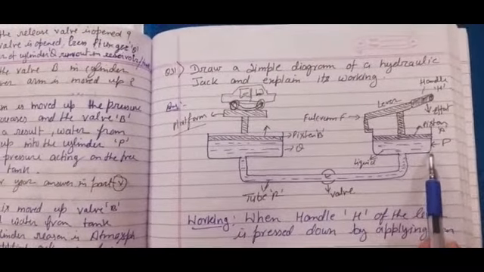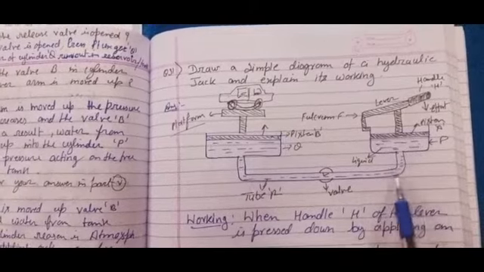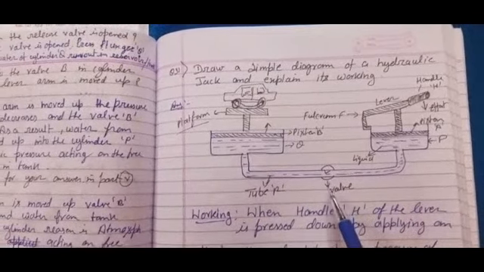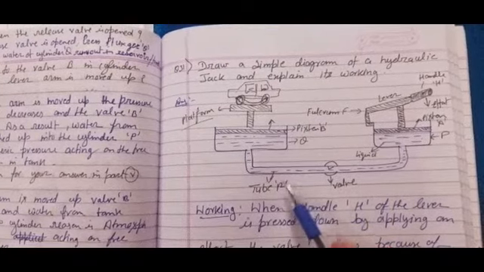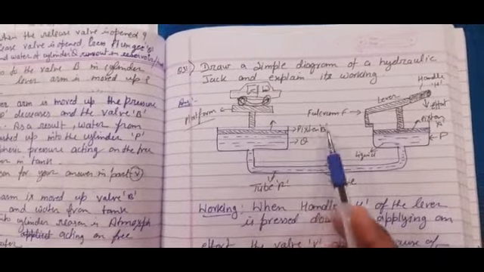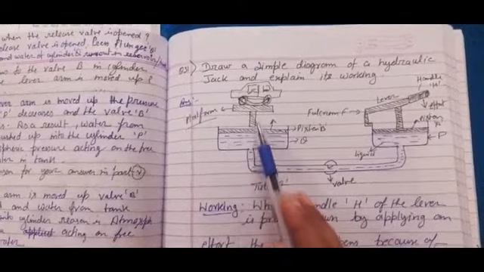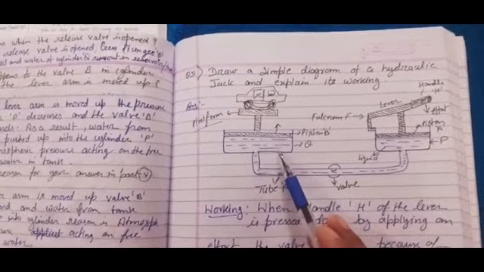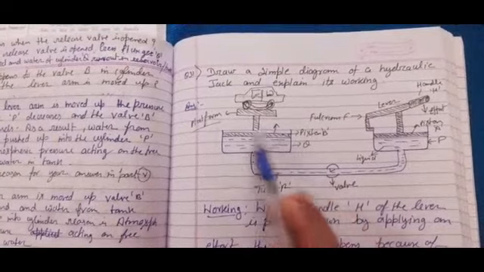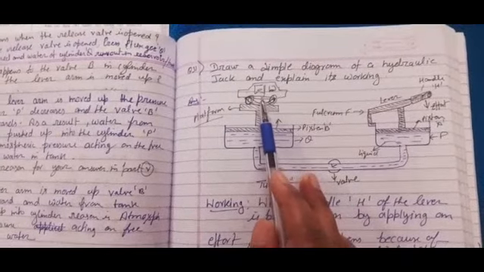This cylinder is P. It is filled with a liquid. Here is a valve. It may be closed or opened according to the pressure applied inside the tube. This is tube R. This is piston B. This was piston A. This is container or vessel Q. And this is the platform, where the car is kept.